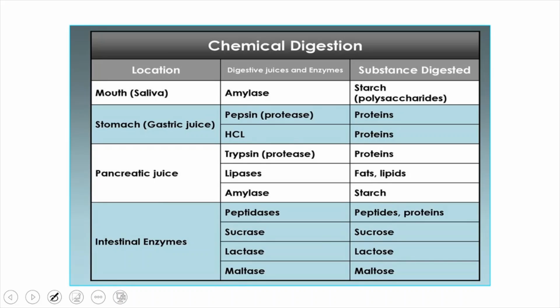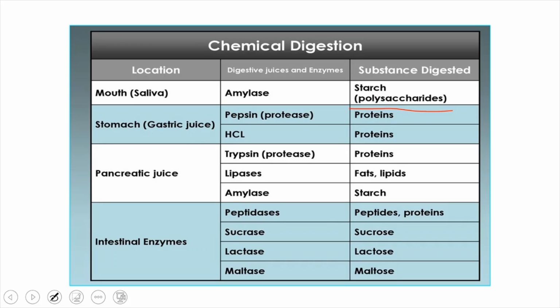In the mouth, salivary glands are present which secrete salivary amylase. Lysozyme is also secreted, which is an antibacterial enzyme. Salivary amylase, or ptyalin, can act on starch. They are polysaccharides, very complex molecules, which have to be broken down into simple substances.